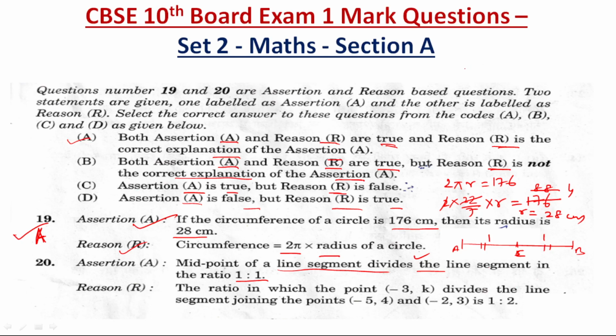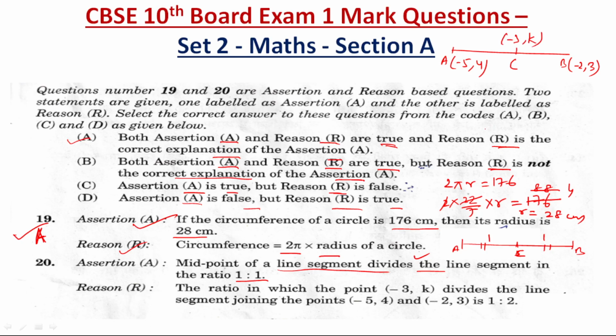So suppose a line is there, and this A point is minus 5, 4 and B point is given to us as minus 2, 3, and it is not given that minus 3, K is the midpoint. It is not given. Any point is given, and that is minus 3, K.